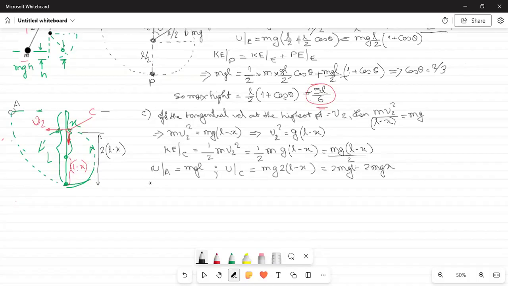And what is the kinetic energy at C? We go by the same method.